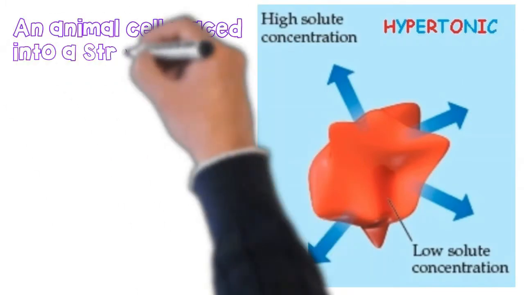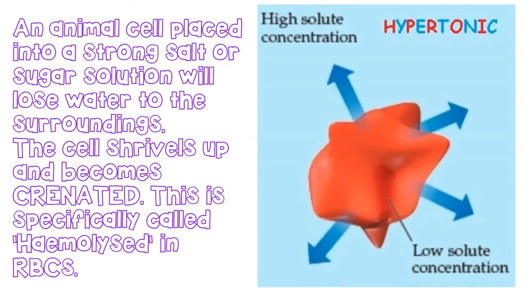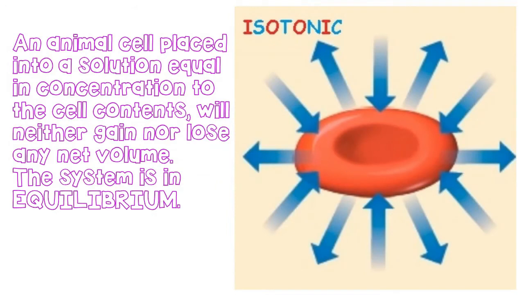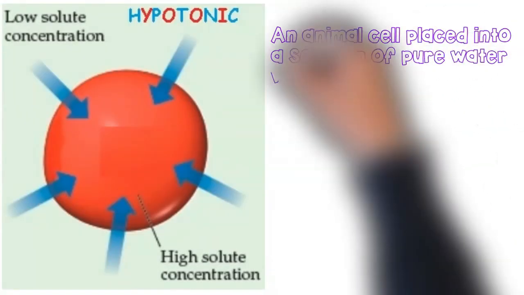The cell will shrivel up, the cell membrane will collapse down, and the cell will become what we call crenated. Now, red blood cells are called hemolyzed when they lose water. Any other animal cell would be termed crenated. Crenated is the procedure whereby a cell loses lots of water and shrinks up. The special name for it in a red blood cell is hemolyzed. If that red blood cell or animal cell is placed into an isotonic, equilibrium-based solution, water will enter the cell, water will leave the cell in equilibrium, and the cell will maintain a normal shape.